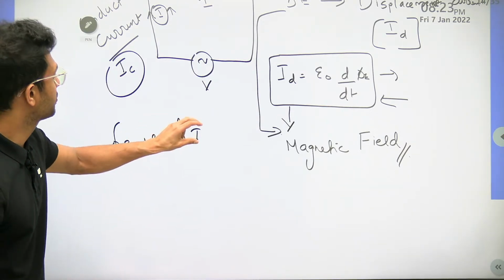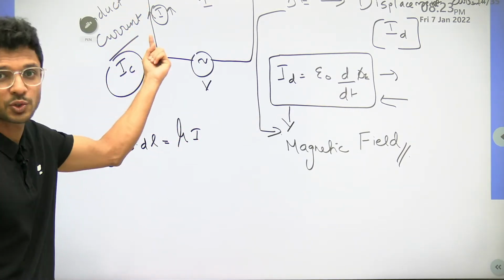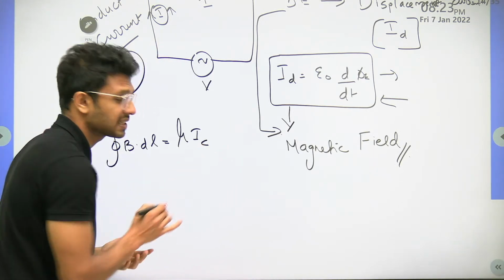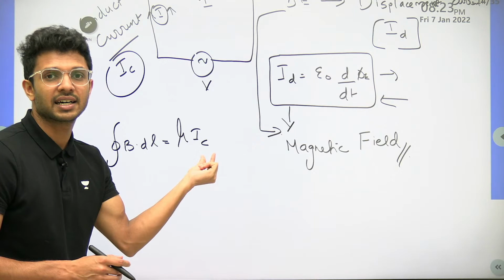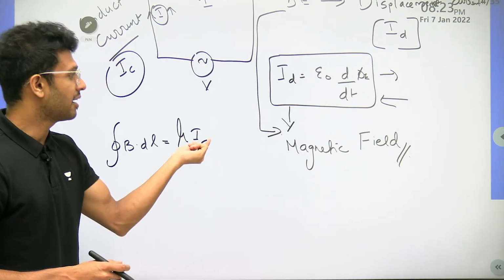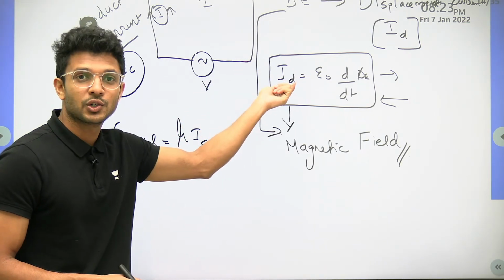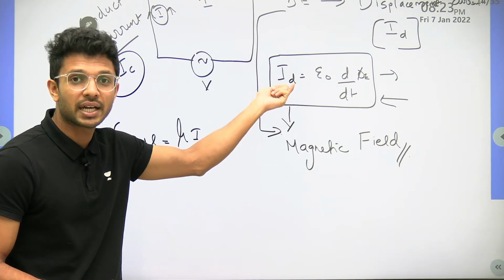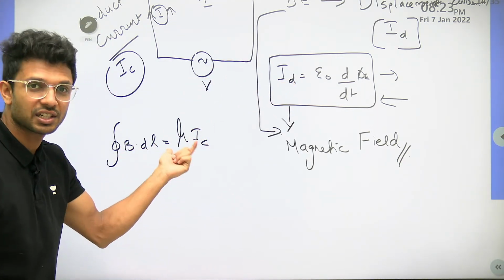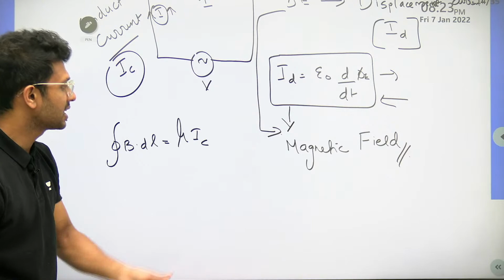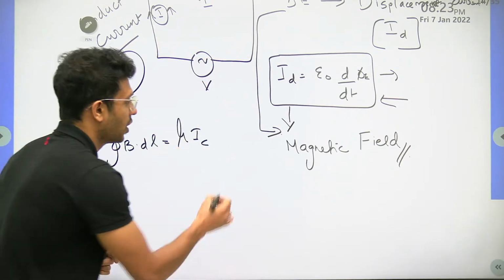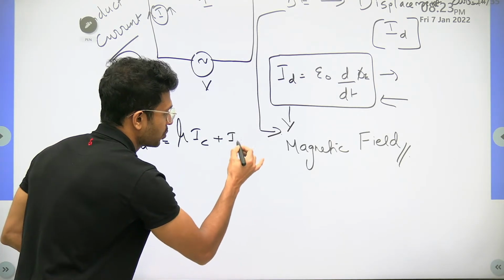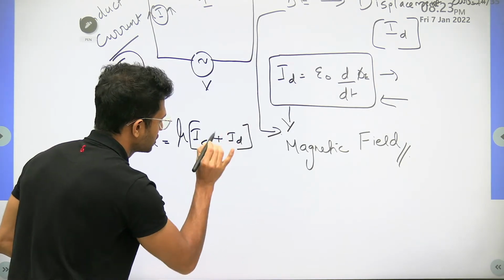We usually referred to the current passing through the wires, matlab conduction current, right? So in the equation we only had this conduction current, but we have discovered a new current. So don't we want to include that current also in this equation? Yes. So the total current will not be just IC, the conduction current. It will be the sum of the conduction current plus displacement current.